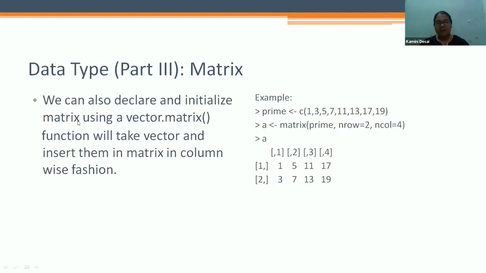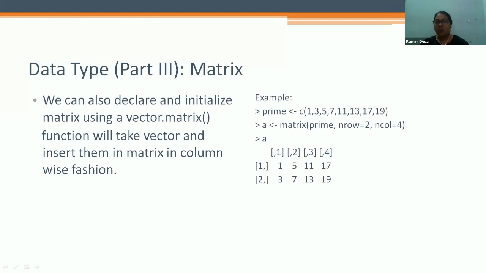So this is a matrix. Again, this is initializing. Now we have given these numbers to that particular matrix. I want to make a 2 by 4 matrix, meaning 2 rows and 4 columns. I have to divide all these numbers into 2 rows and 4 columns. I have stored those variables in this prime object. Then I call the matrix in a particular format, using n rows equal to 2 and n column equal to 4. So it gives this matrix.